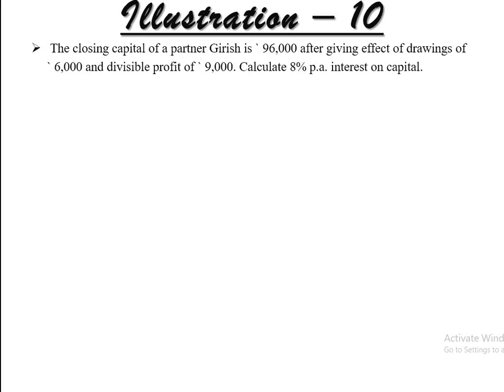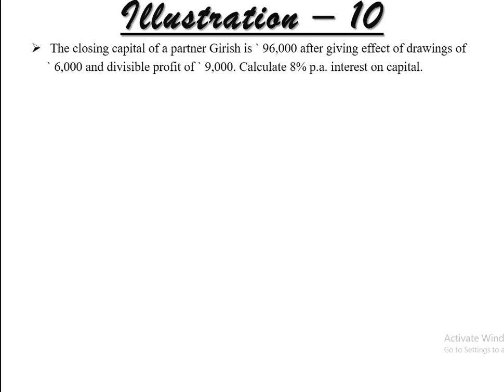But somehow it is on the basis of the closing capital of Girish, the partner. So before starting the answer, first of all I want to clarify that the closing capital of partner Girish is given. Here is the closing capital. Whenever any type of calculation is there, it is always on the opening capital, right? So the effect of drawings of rupees 6,000 and divisible profit is already given. That's why closing capital is there. So calculate 8% per annum interest on capital. So here we have to find out the amount of interest on capital on the basis of the information which is given to us, right?